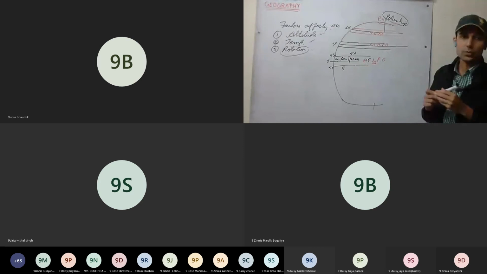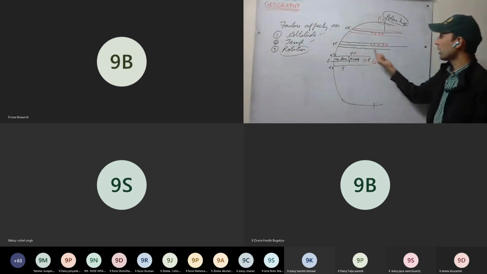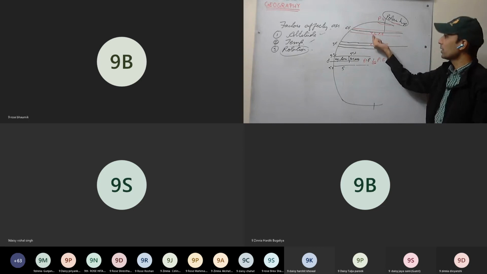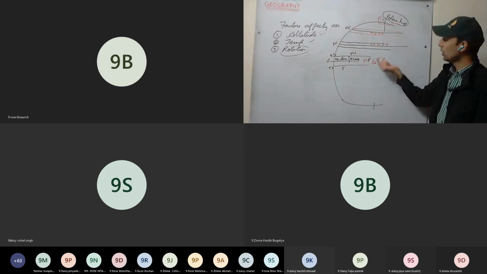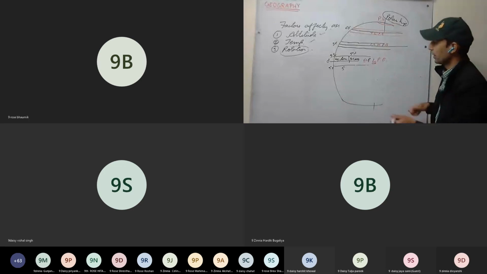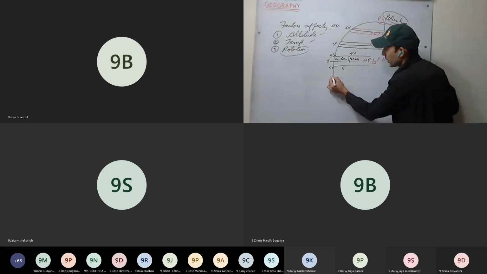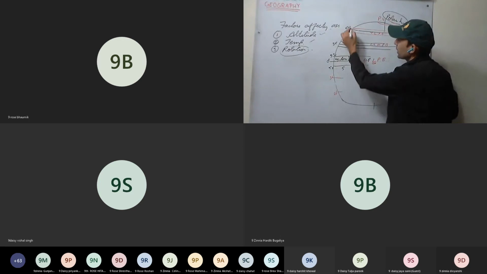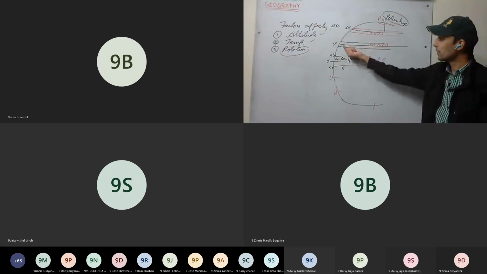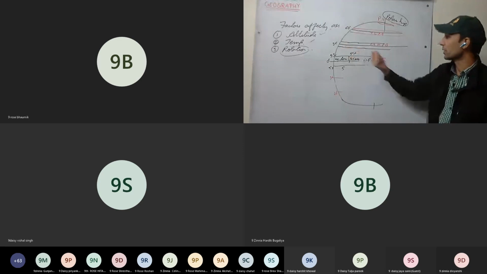Polar high. Understood now? Because of the rotation of the earth, these two more belts are created: subtropical high pressure belt and temperate low pressure belt. Similarly here, subtropical high pressure belt, temperate low pressure belt, polar high. Around 30 degrees, around 60 degrees. This is near the Arctic Circle. This is near the Tropic of Cancer.